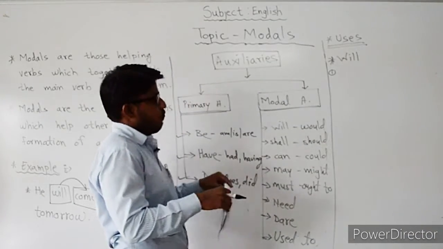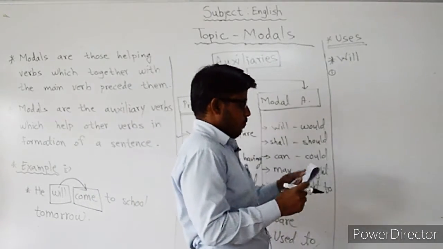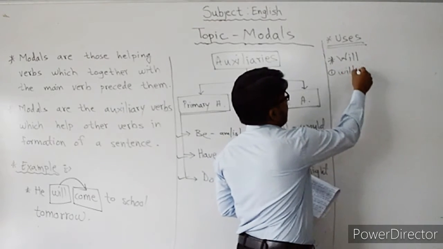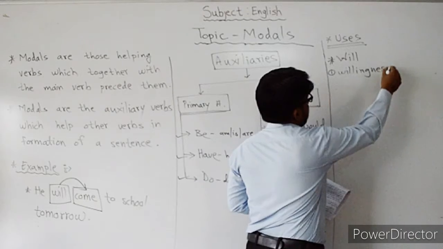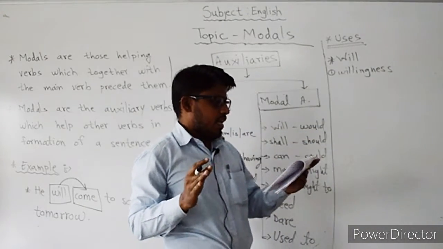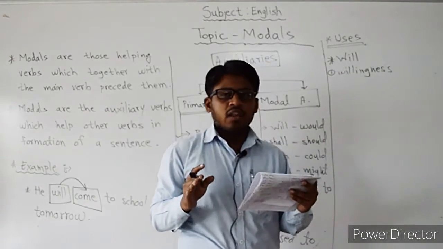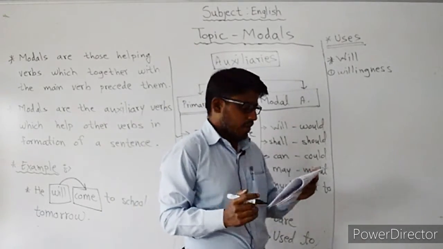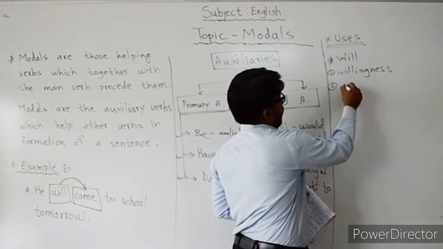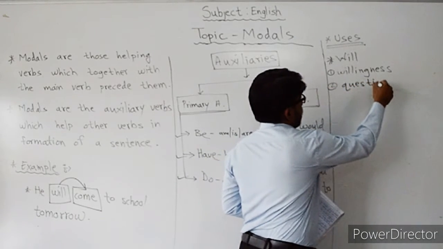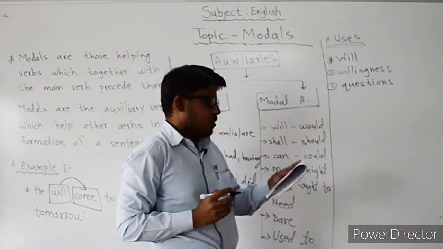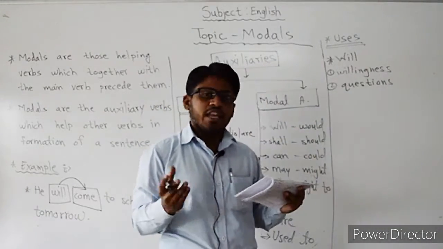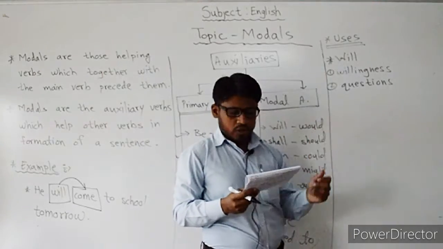So first of all, see will. Where to use will? To express willingness. If you are going to express your willingness, at that time you can use the modal will. For example, Radhika will go to Mumbai. Second, for asking questions. If you want to ask a question, you can use the modal will. For example, will you give me a glass of water? You can ask any question with the help of will.